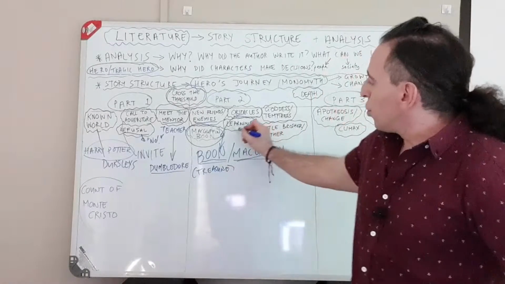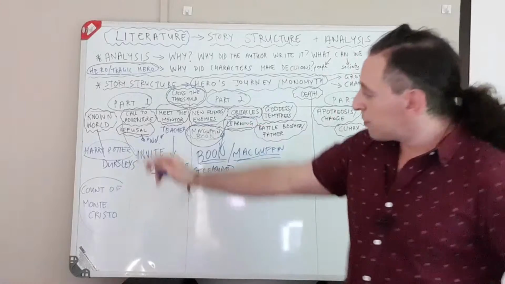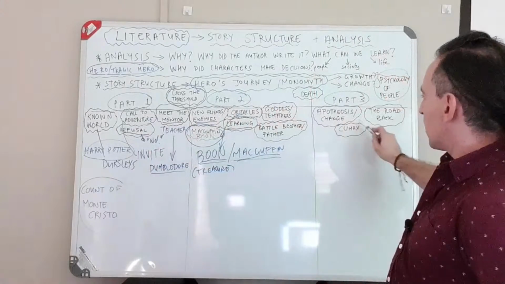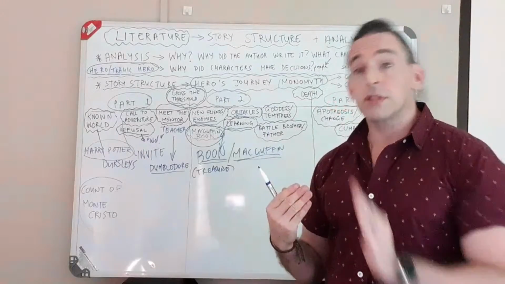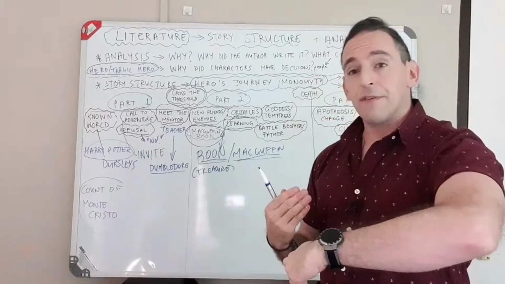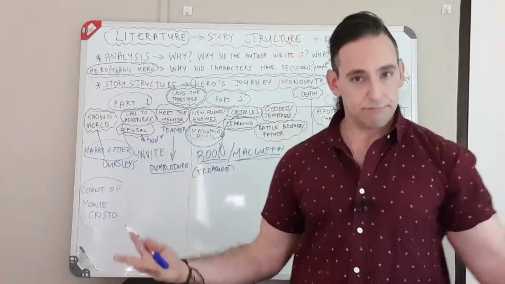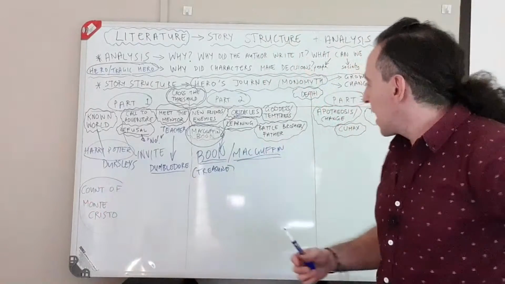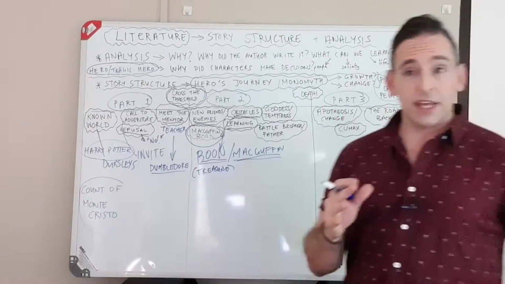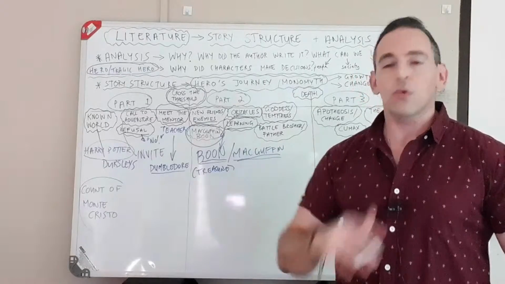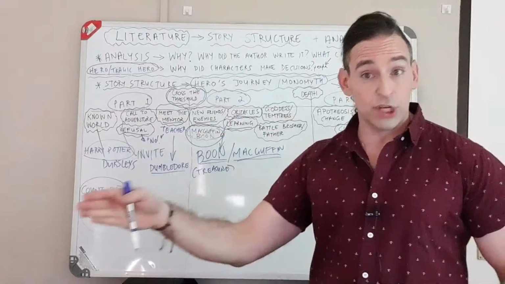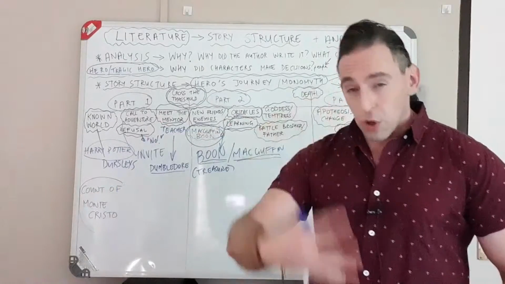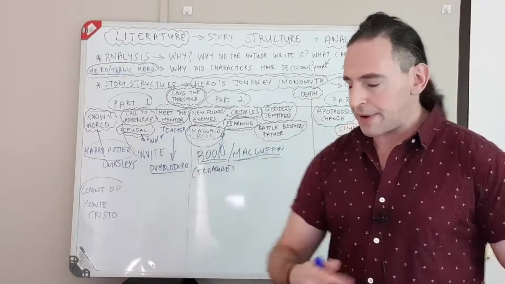There's going to be a lot of learning along the way because remember, the hero is growing. So he's going to learn lots of different things. Sometimes he may be down. Sometimes he'll be up. Sometimes he'll have failures. Sometimes success, just like people in life. And then two very interesting things that often happen in part 2. Remember, not every single one of these will happen in every story. All right. But you're going to see often this will happen.